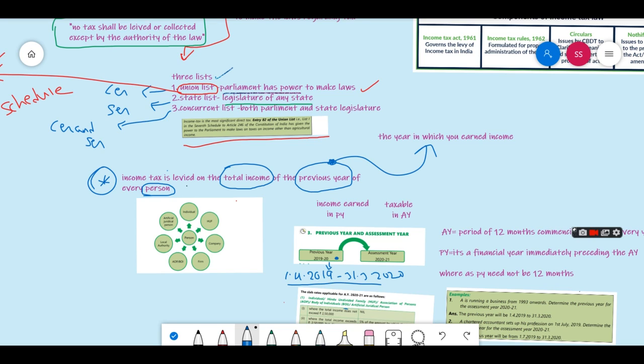If you earn any income in this year, it will be taxed in the assessment year, in the next year 2020-21, right? So if your income is earned in the previous year, it will be taxable in the assessment year.